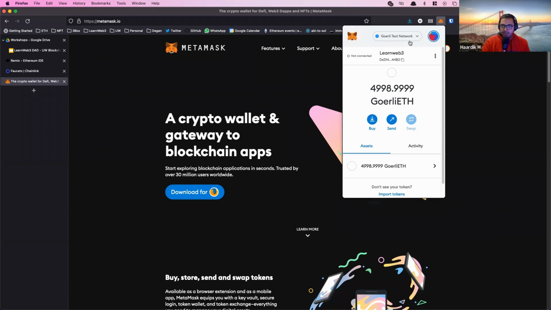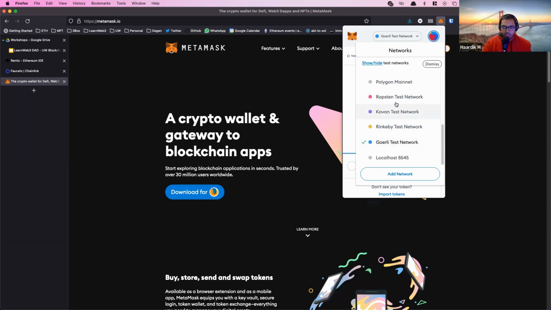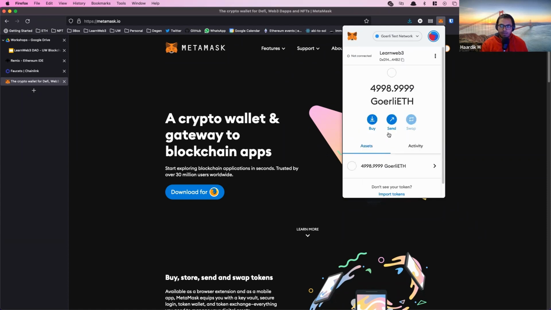Once you have that, you'll see on the top over this networks, it should probably be defaulted to Ethereum mainnet or something, but you'll get a bunch of new test networks over here that previously weren't visible. And for the purposes of this tutorial, we're gonna use the Goerli test network. So click here and select the Goerli test network. You'll probably have 0 ETH. I have a bunch on here, but you'll probably start off with 0.